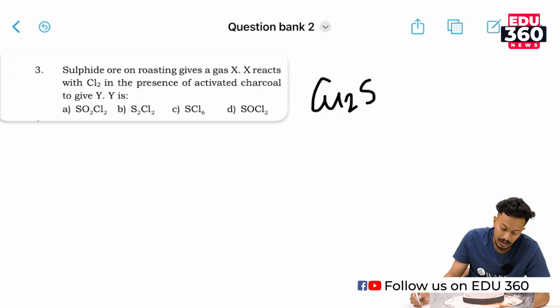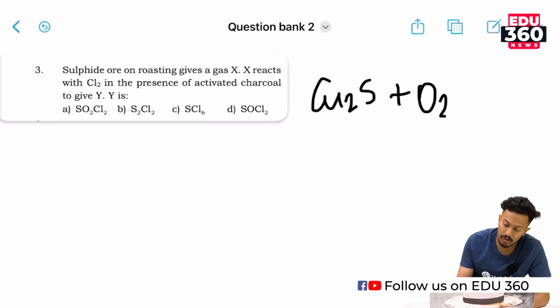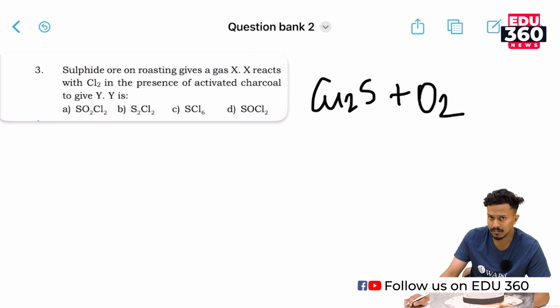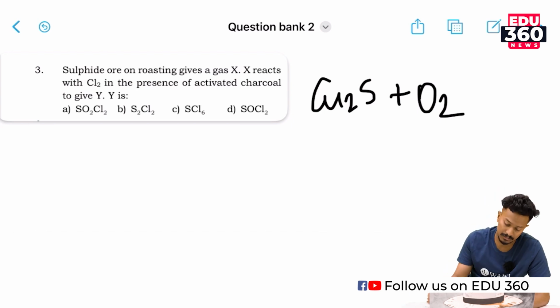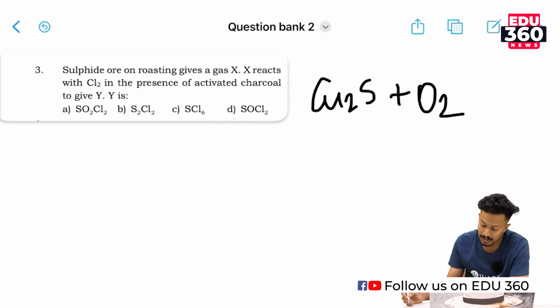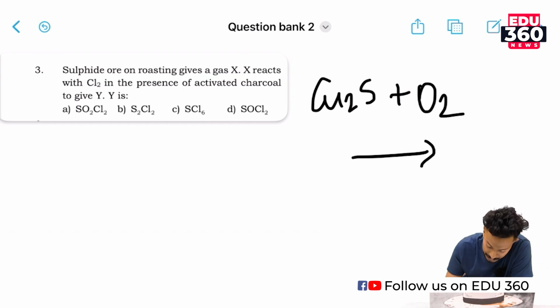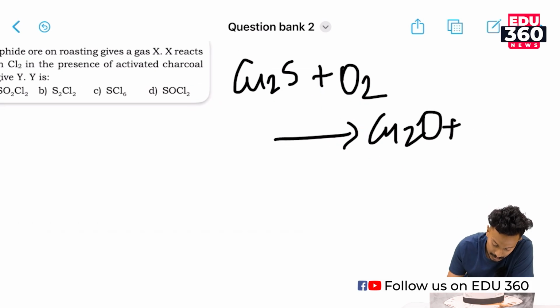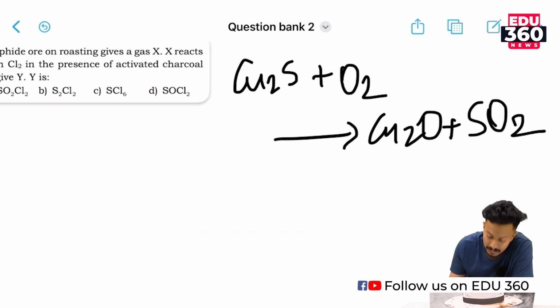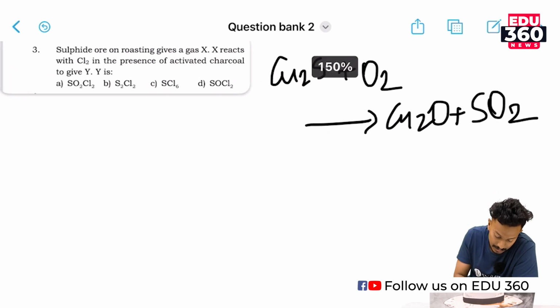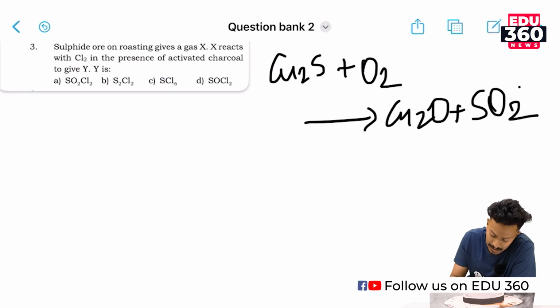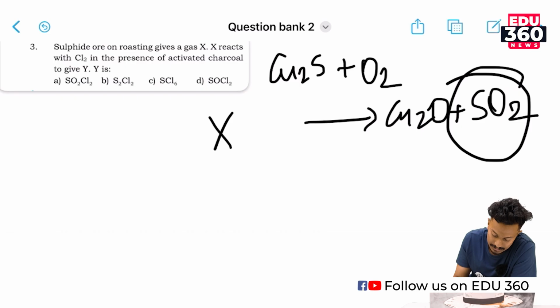When the sulfide ore is roasted, you do know what roasting is, right? Heating in the presence of oxygen, which gives copper oxide, Cu2O, along with sulfur dioxide. And this is X, sulfur dioxide.